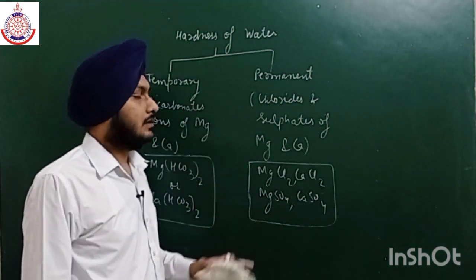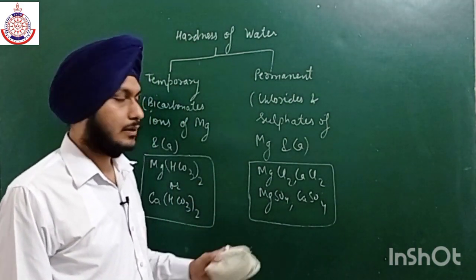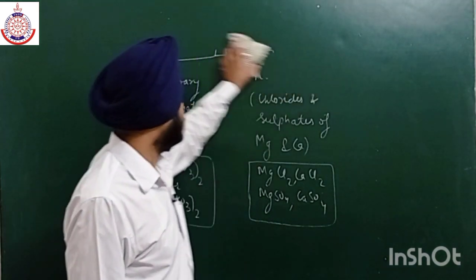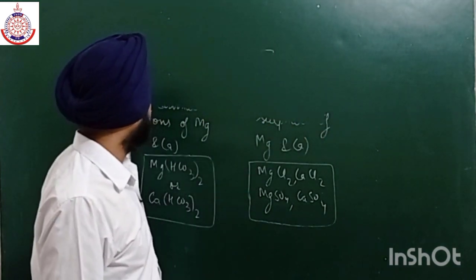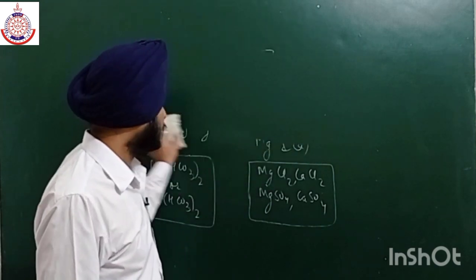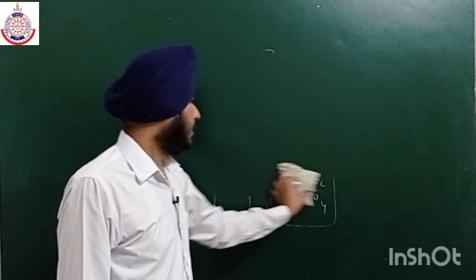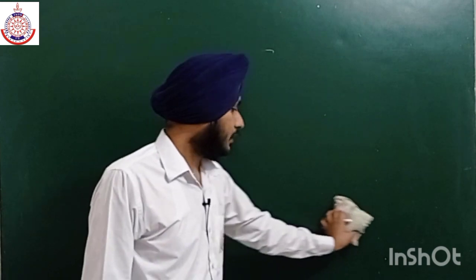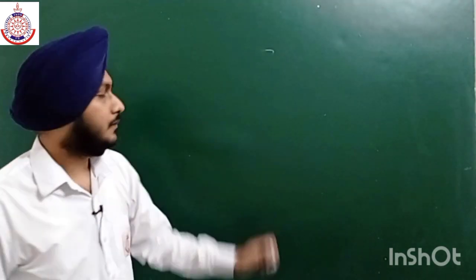Firstly, let us discuss the methods to remove temporary hardness. The first method to remove temporary hardness is just by boiling. Temporary hardness can be easily removed by boiling the water.